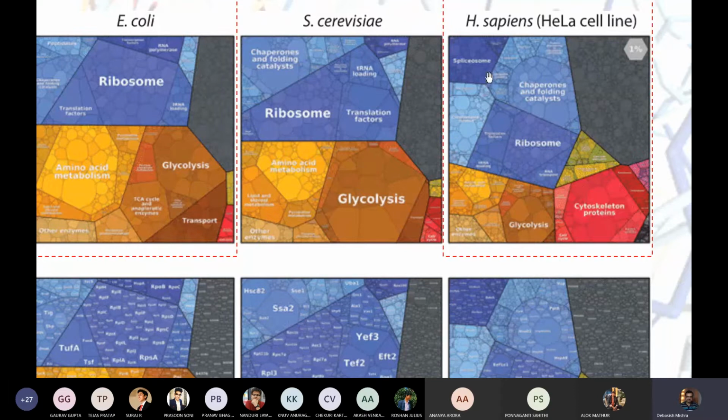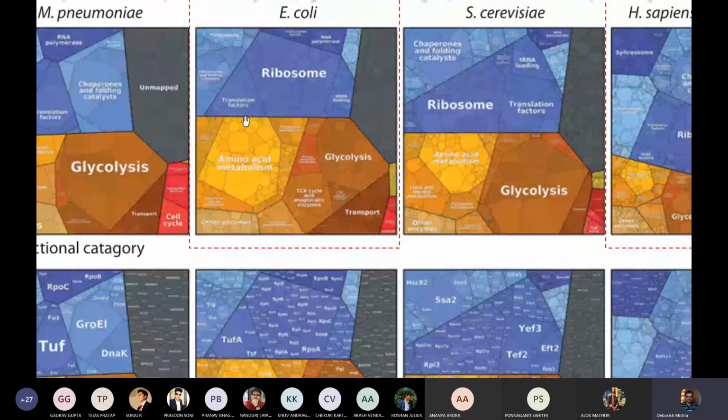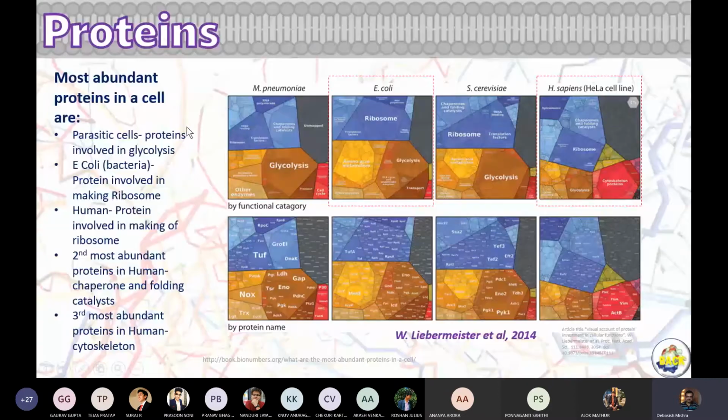So we understand that in eukaryotes, and especially humans, we need more specific kinds of proteins, and when we go to prokaryotes, they need very general, very basic kinds of proteins which majorly rule things. Okay, so this is how the abundances of proteins are.